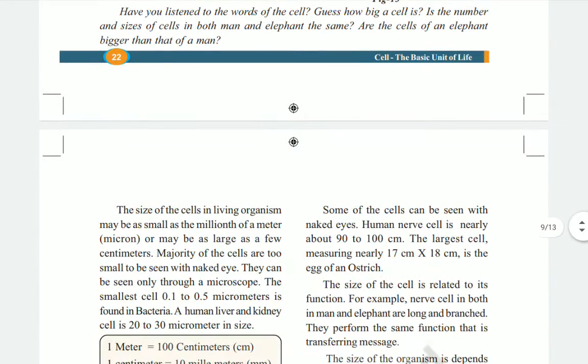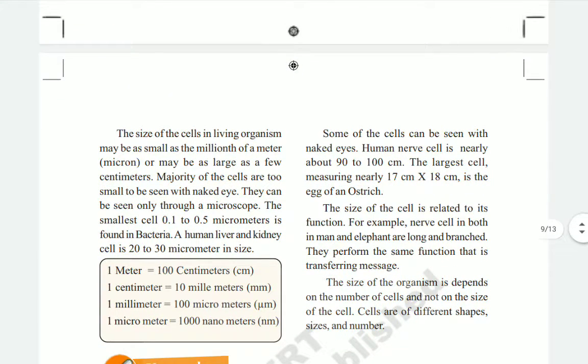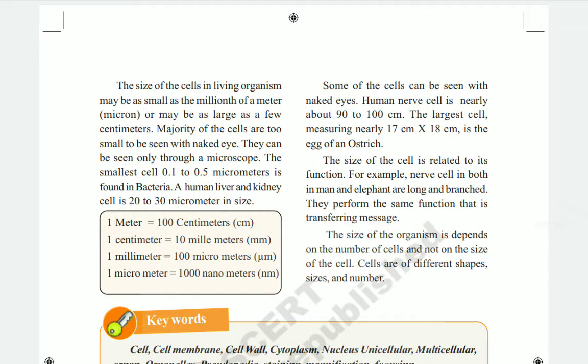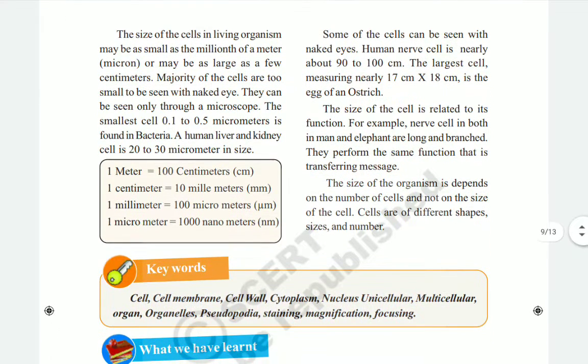Okay. See here, the size of cells in living organisms may be as small as a millionth of a meter or as large as a few centimeters. So all the cells in living organisms are very small, up to micrometers, and some big cells go up to centimeters only. Okay, so up to 90 to 100 centimeters only. The bigger cell can be up to 100 centimeters. The smallest cell may be a micrometer.